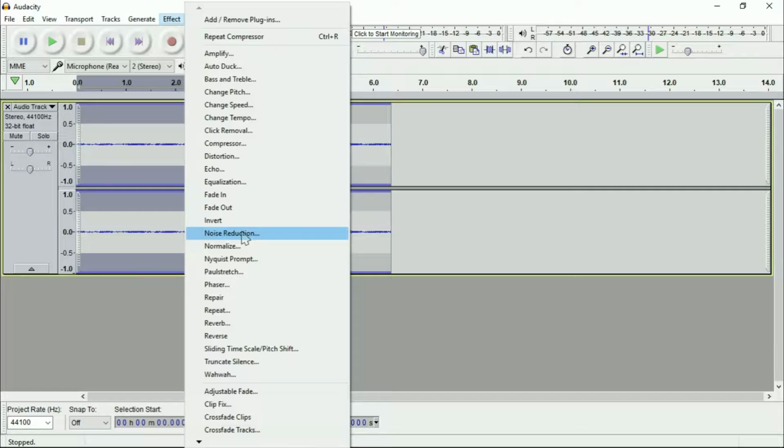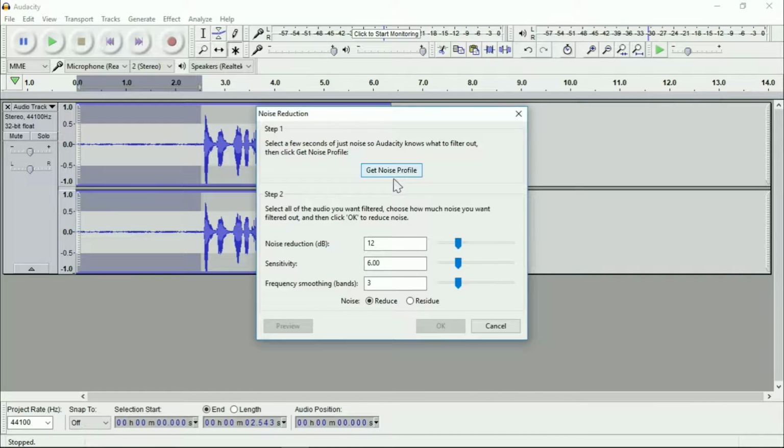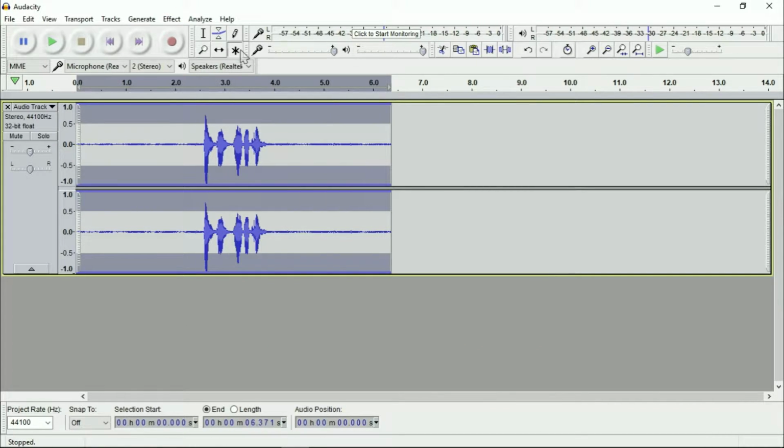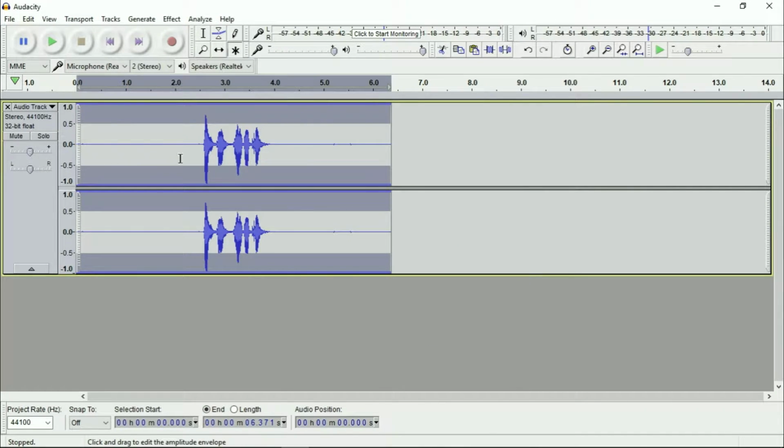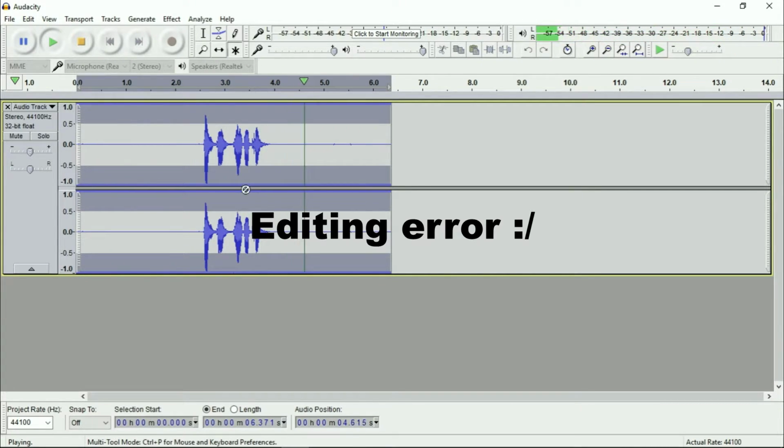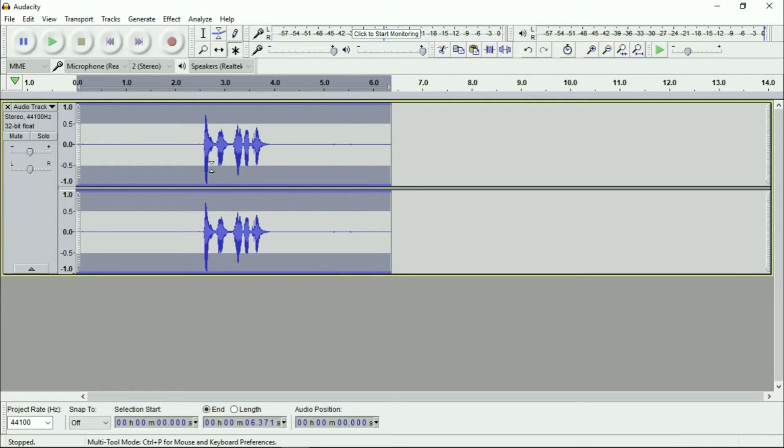effect, noise reduction, copy the settings and then click on cut noise profile, select the whole clip again and then go to noise reduction and then click OK. And now test it. Testing 1 2 3. As you can see, the quality of my microphone is now good enough.